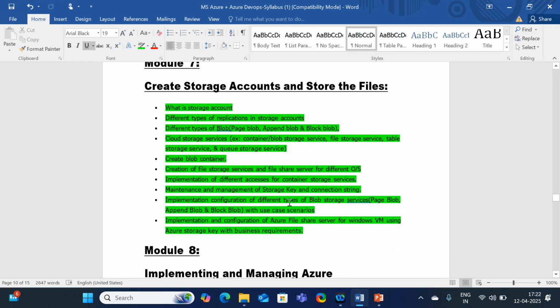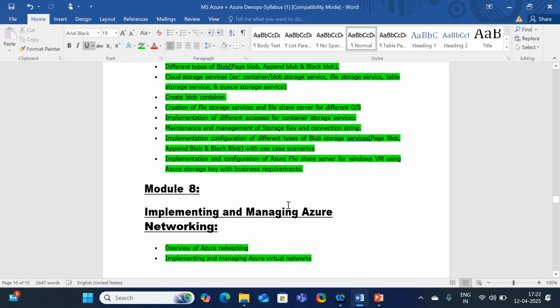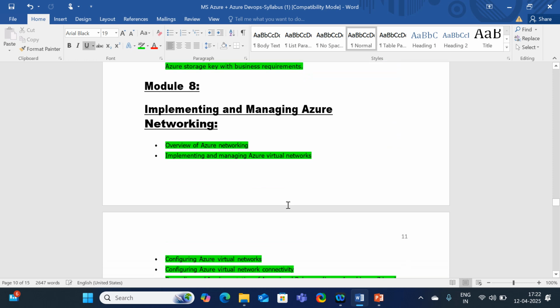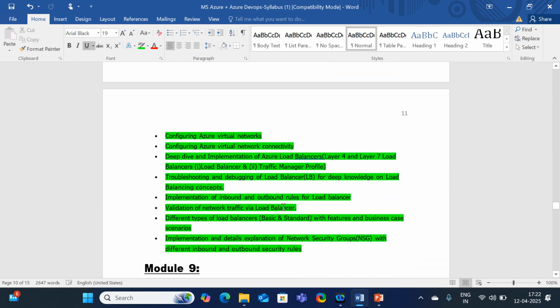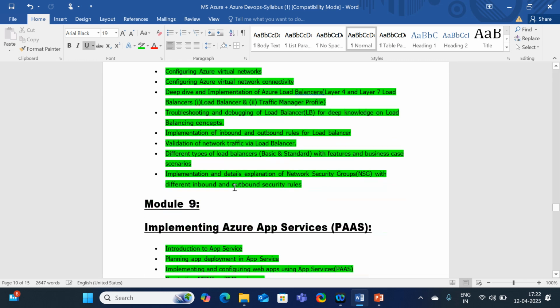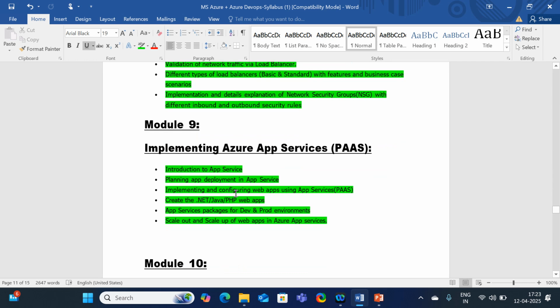Okay, how to create the storage account, how to save the files over the storage account, what the different types of things available in the storage account are, and everything like implementing and managing Azure networking. So how to create the Azure virtual network, how to create the subnets in the virtual network, how to provide the network rules, how to create the resources over the network, how to create the customized network, and app services.